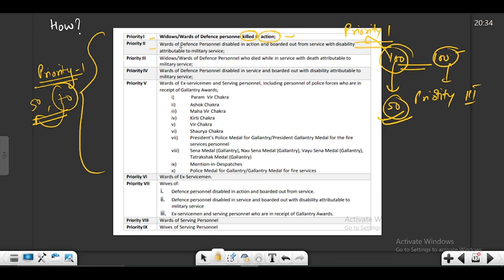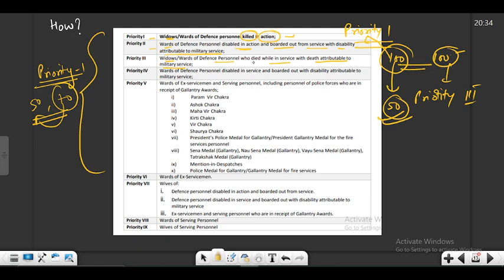In priority 2, wards of defense personnel disabled in action and boarded out from service with disability attributable to military service. So somebody who gets injured during action, while he's in the service, that person will fall under the second priority. In the third priority, we have wards/widows. So this priority includes widows also. Okay, this is for wards. So widows and wards of defense personnel who died while in service and death attributable to military services.